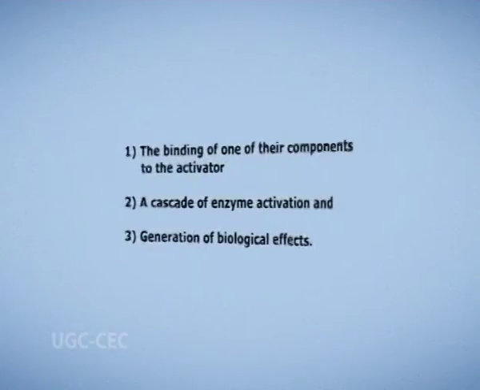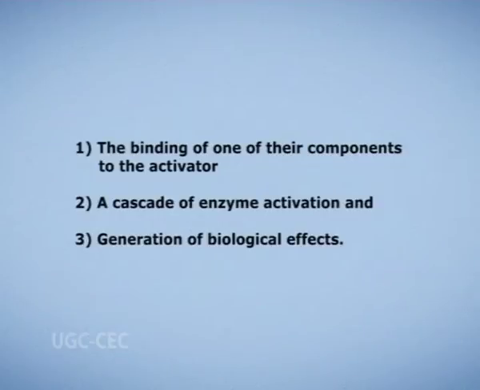They are triggered by, number 1, the binding of one of their components to the activator, number 2, a cascade of enzyme activations, and number 3, generation of biological effects. There are physical and chemical mechanisms as well as specific regulators that prevent uncontrolled activation and damage to local cells and tissues.